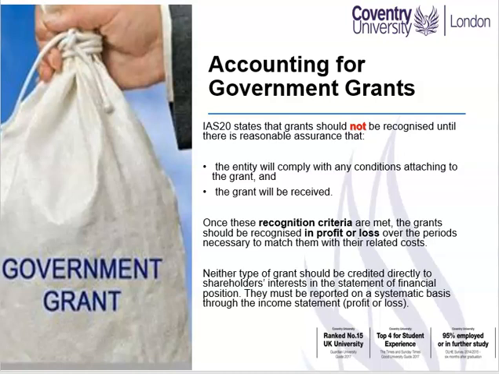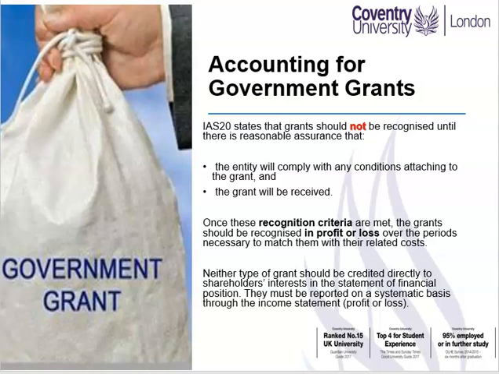Accounting for government grants. IAS 20 states that government grants should not be recognized until there is reasonable assurance that 1. The entity will comply with any conditions attaching to the grant, and 2. The grant will be received. Once those recognition criteria are met, the grants should be recognized in profit or loss over the periods necessary to match them with their related costs.